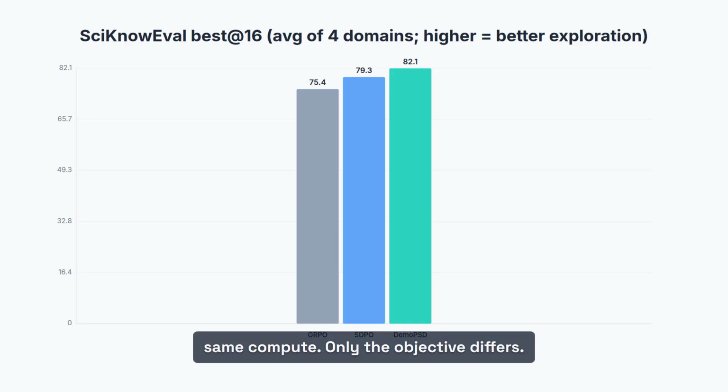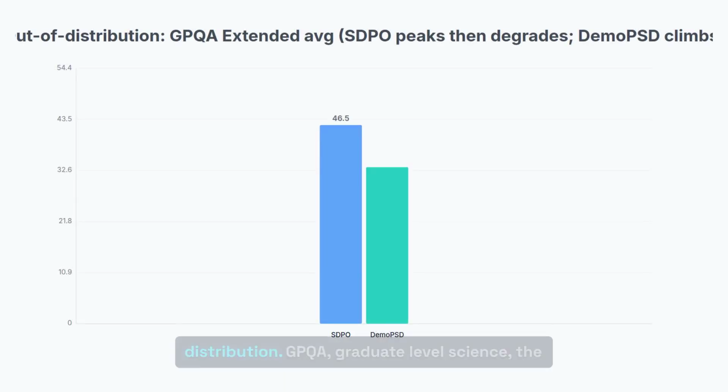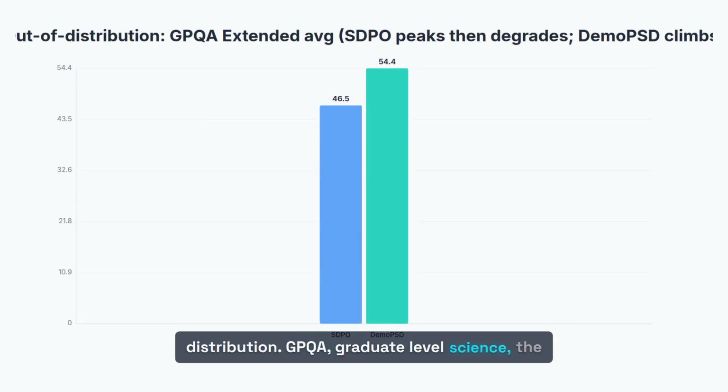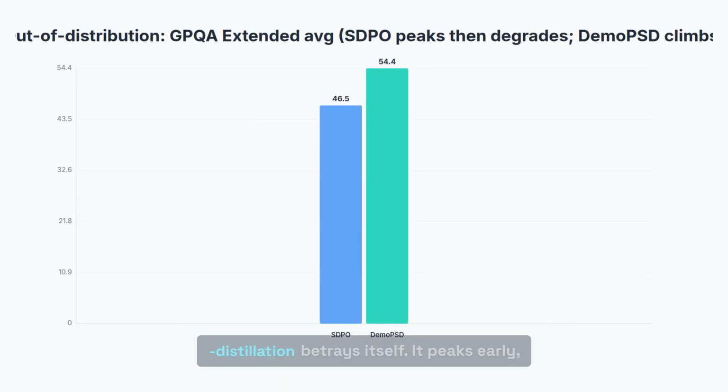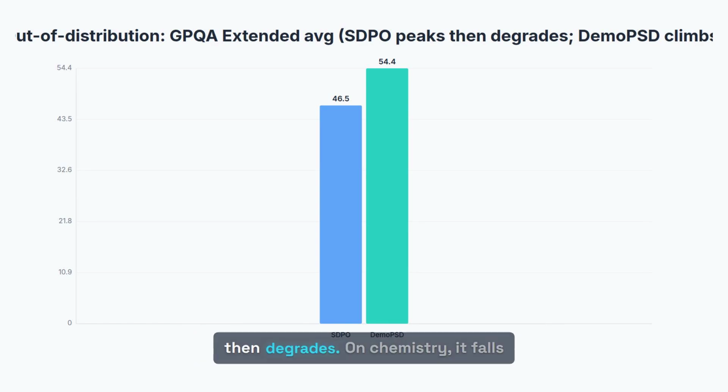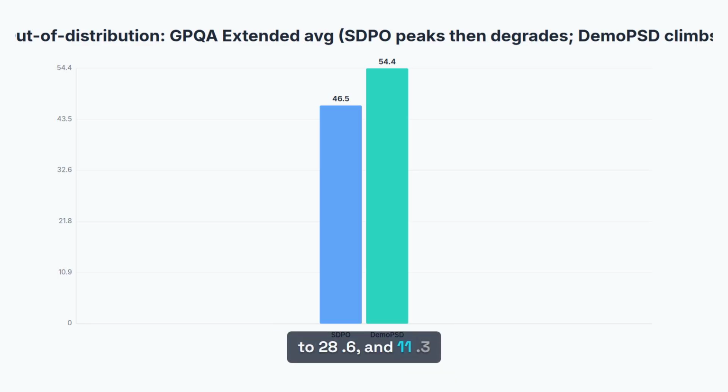Only the objective differs. The gain over self-distillation is largest exactly on the metric that rewards keeping diverse reasoning paths alive. The real test is out of distribution. GPQA, graduate-level science the model never trained on. Here, self-distillation betrays itself. It peaks early, then degrades. On chemistry, it falls from 40.4 all the way to 28.6, an 11-point collapse.